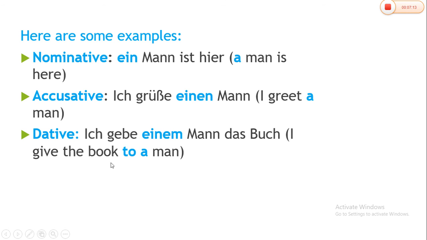I give the book to a man. Ich gebe, I give. Einem Mann, because in German we cannot do the literal translation from English to German. Therefore, we say, I give to a man the book. Ich gebe einem Mann das Buch, the book. So, I hope you understood this.